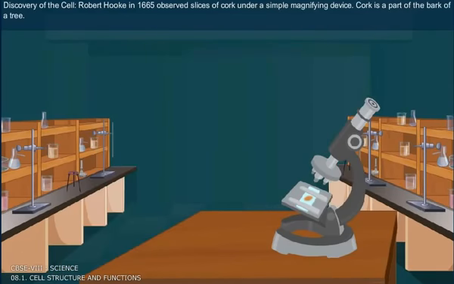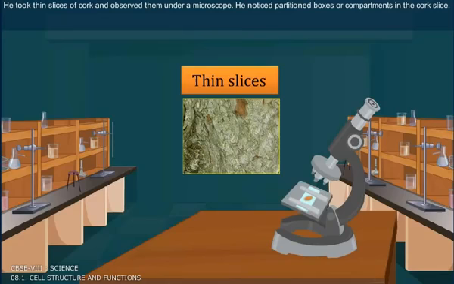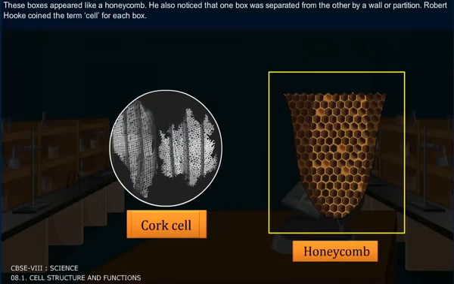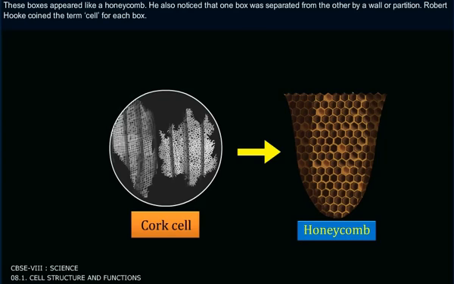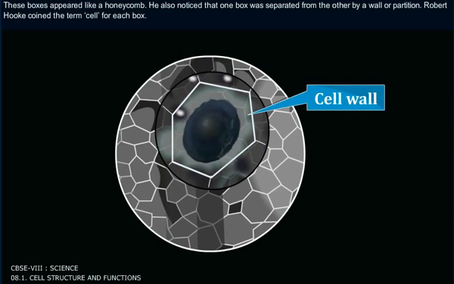Discovery of the cell. Robert Hooke in 1665 observed slices of cork under a simple magnifying device. Cork is a part of the bark of a tree. He took thin slices of cork and observed them under a microscope. He noticed partition boxes or compartments in the cork slice. These boxes appeared like a honeycomb. He also noticed that one box was separated from the other by a wall or a partition. Robert Hooke coined the term cell for each box.